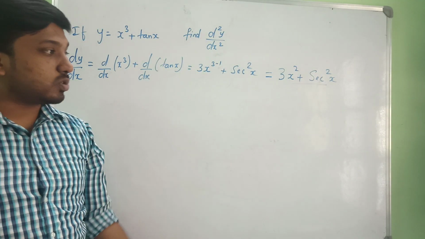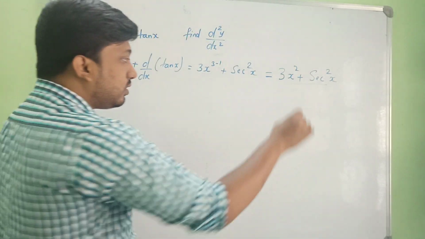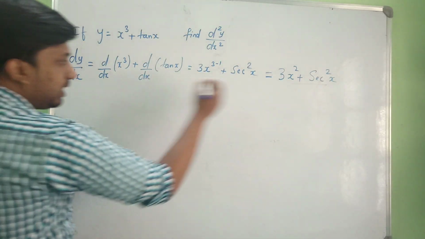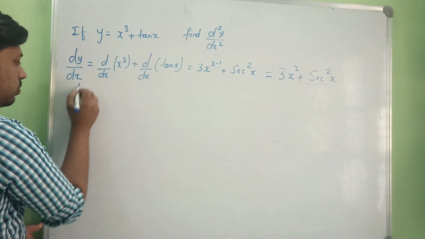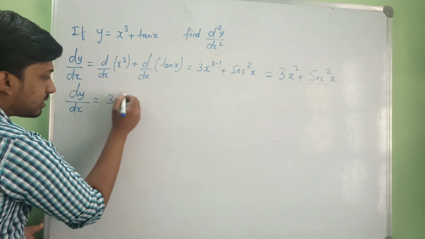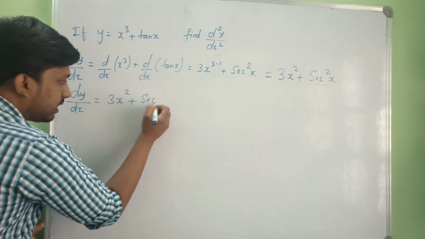Now they asked d square y by dx square, which means again we are going to differentiate this with respect to x. We have dy by dx as 3x square plus secant square x.